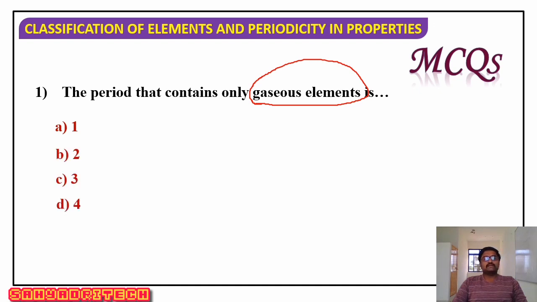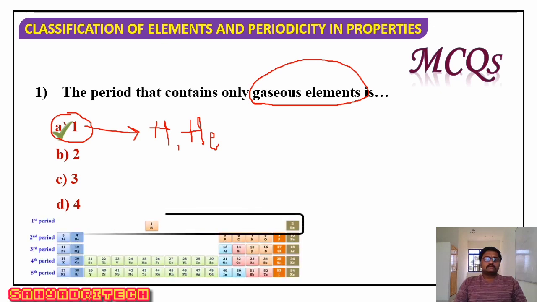As I already mentioned, the first period is going to have gaseous elements. What are those? Hydrogen and helium. These are the two gaseous elements present in the first period. The first period, the shortest period of the periodic table, has only two elements, hydrogen and helium, and it has only gaseous elements, remember. So here option A, that is 1. If you see it diagrammatically, the period has only two elements, hydrogen and helium.